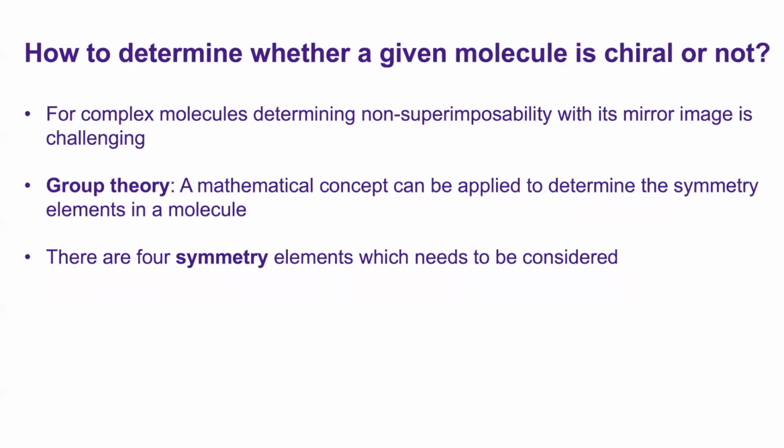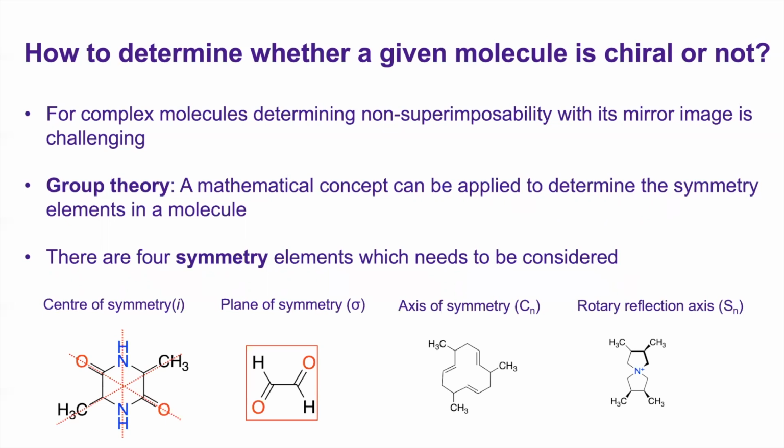There are 4 symmetry elements which need to be considered, and you don't need to study them if you have not studied them, but it's good to know that this kind of theory and concepts exist. Those 4 are center of symmetry, plane of symmetry, axis of symmetry, and rotatory reflection axis. We can discuss them in more detail using molecular modeling software or using actual models in the classroom.